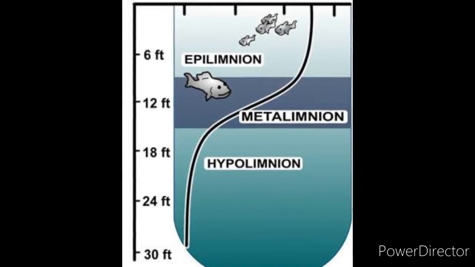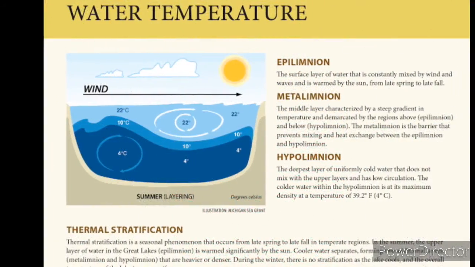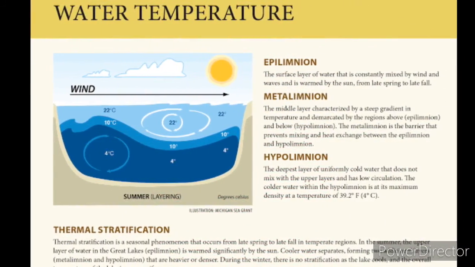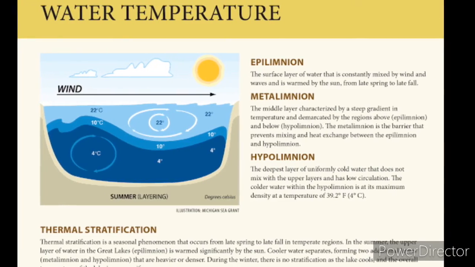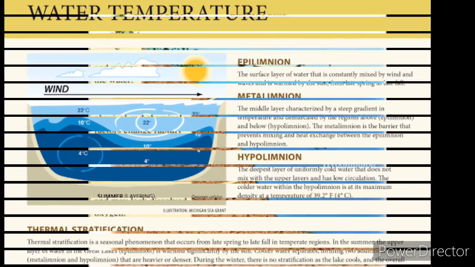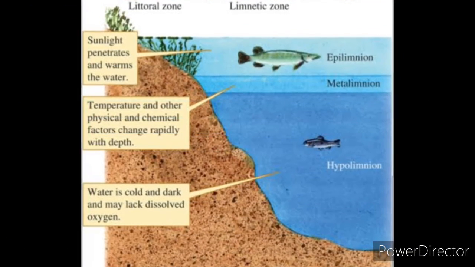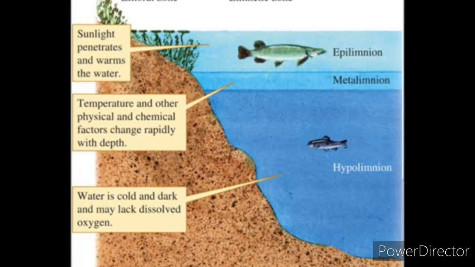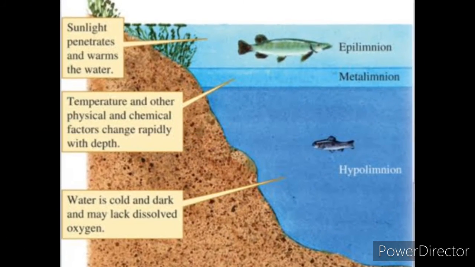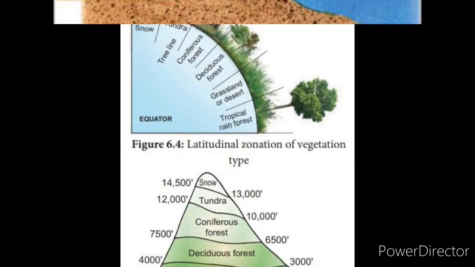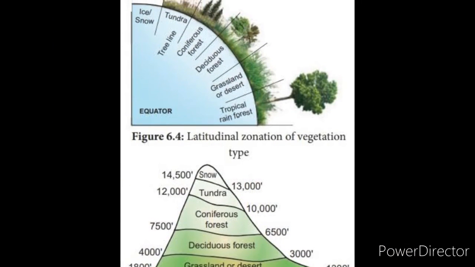The upper layer of warmer water is called epilimnion. The middle layer, with a zone of gradual decrease in temperature, is the metalimnion. The bottom layer of colder water is the hypolimnion. Next, temperature based zonation.